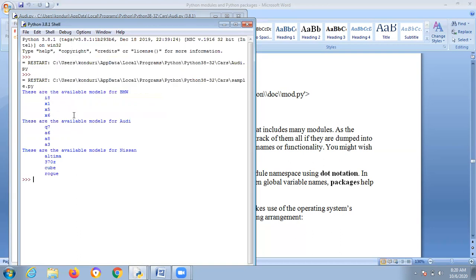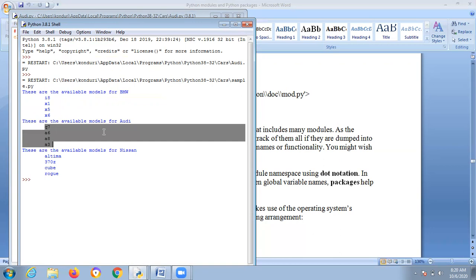See, this is the current output you are getting. In the previous code, I already showed X1, X5, A6, Q7. These are the models of Audi. Before, I explained Audi. In Audi, these are present here. So the result will be printed like this. I hope you are getting what I'm saying. Here you need to understand.